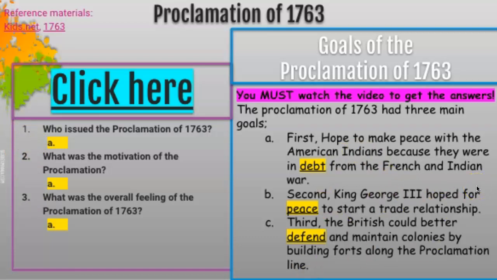The Proclamation of 1763 had 3 goals. The first 2 goals were to make peace. We needed peace because the French and Indian War put us in debt. We needed to pay off that debt. We needed a trade relationship, and in order to do that, we needed peace. Our third goal was to better defend and maintain the colonies and build forts along the Proclamation line.